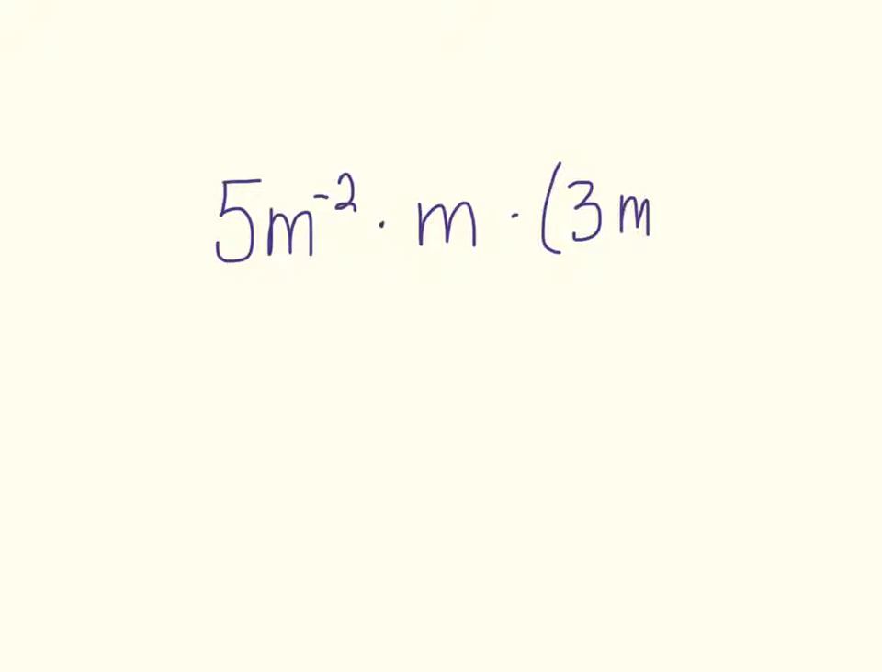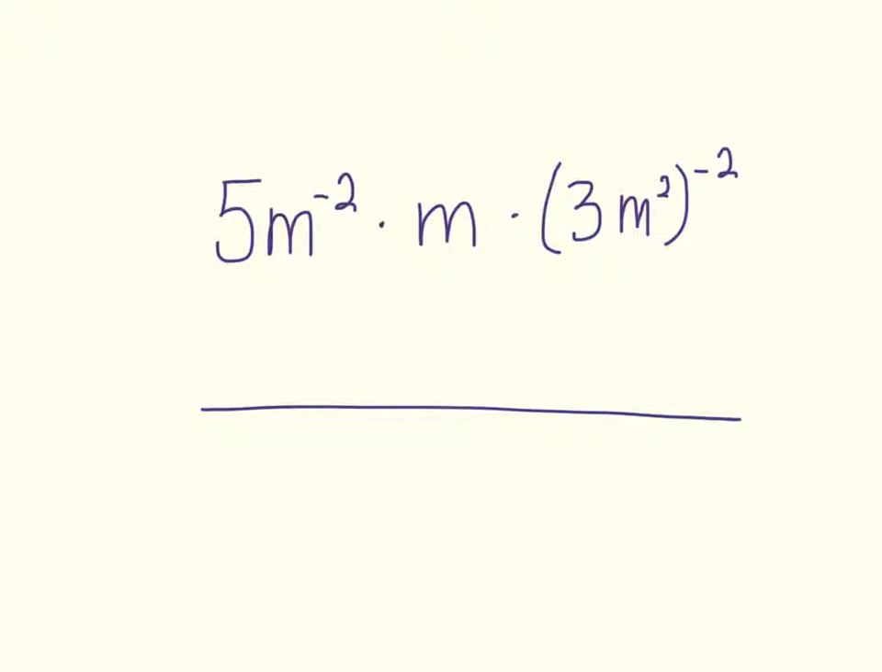Okay, let's say I have 5m to the negative 2 times m times 3m squared to the negative 2. So once again, we draw our line. We start with the 5.